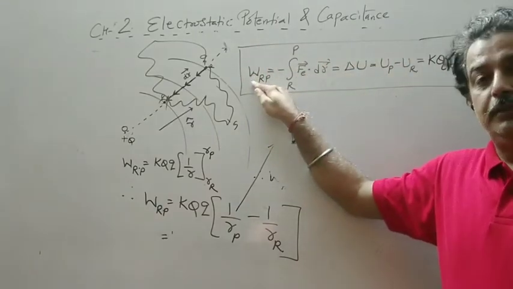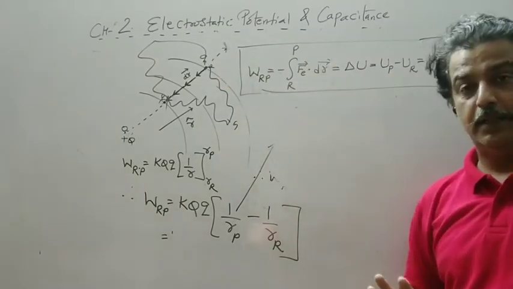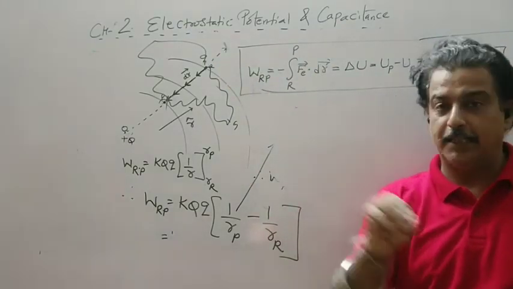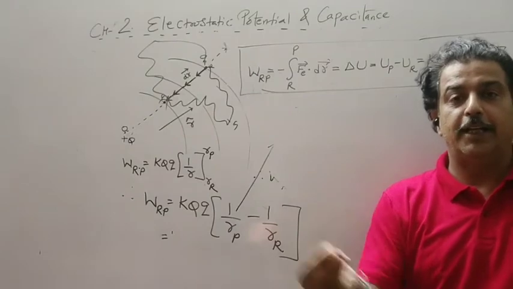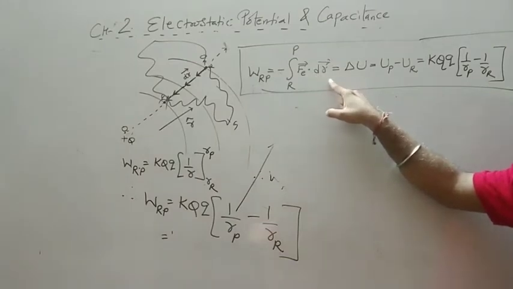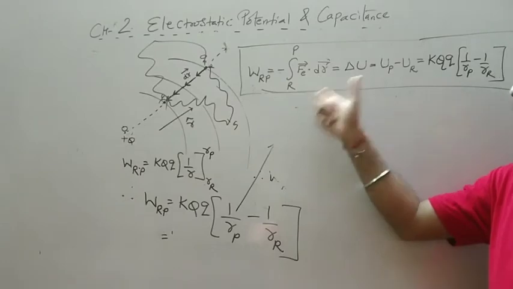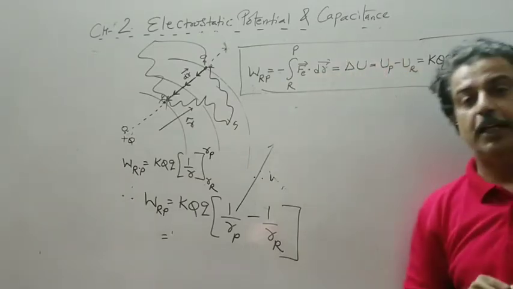The work done to move a charge Q from R to P should be done against the Coulombian force, so minus Fe dot dr. When I do this work, it gives rise to the potential energy difference.